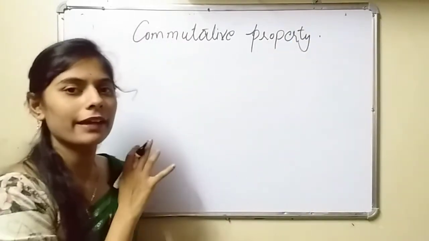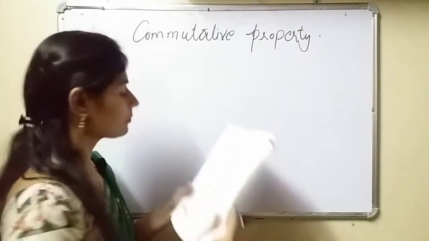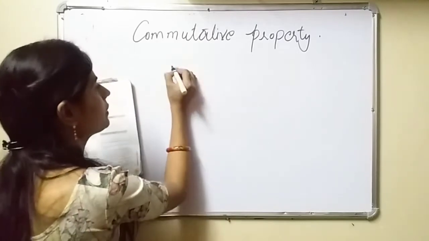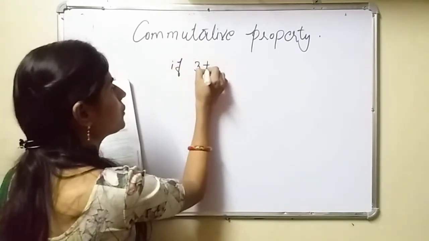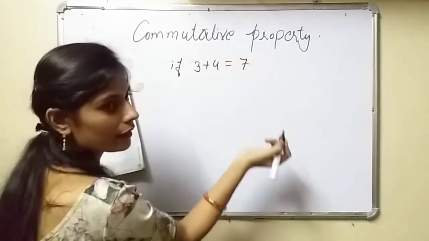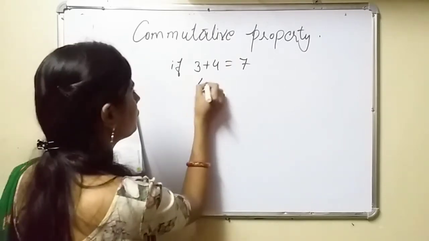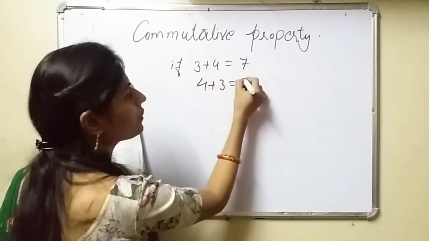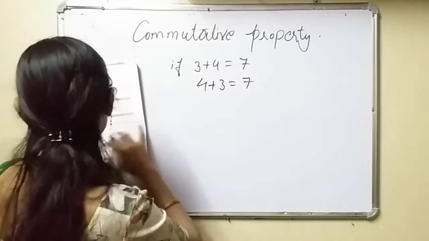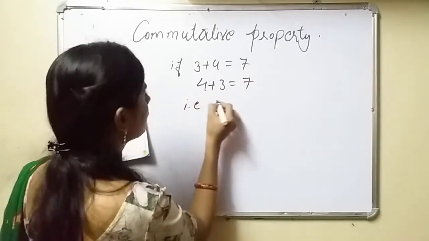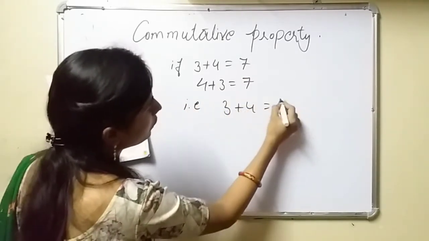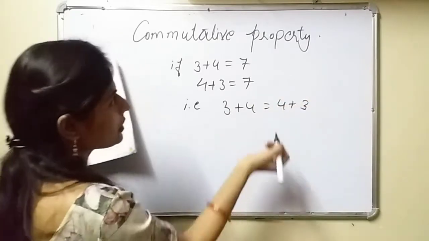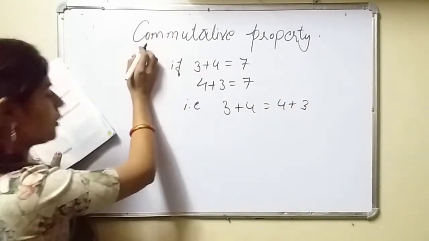This also you have to write in your classwork copy. See, if 3 plus 4 is equal to 7, it means 4 plus 3 is also equal to 7. That is, 3 plus 4 is equal to 4 plus 3. This comes under the commutative property.